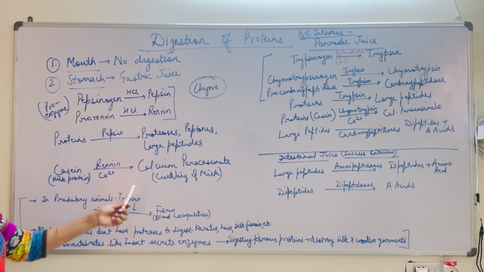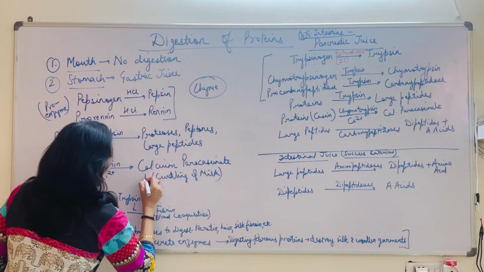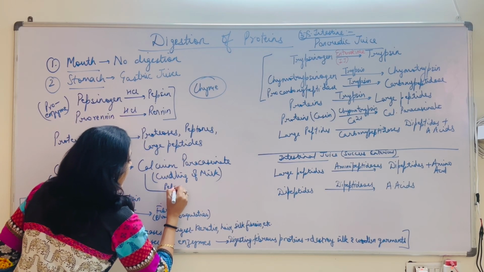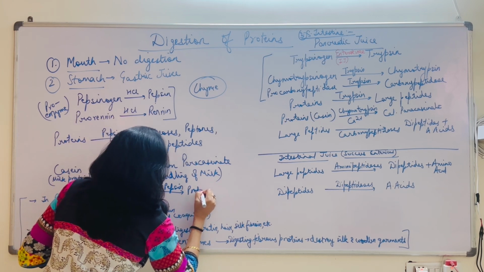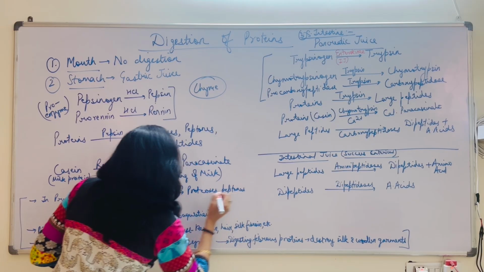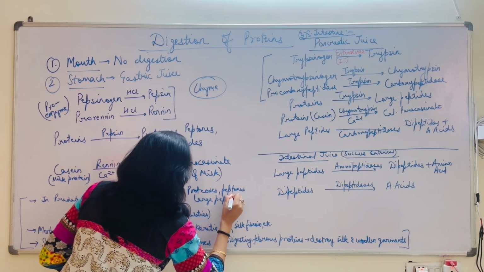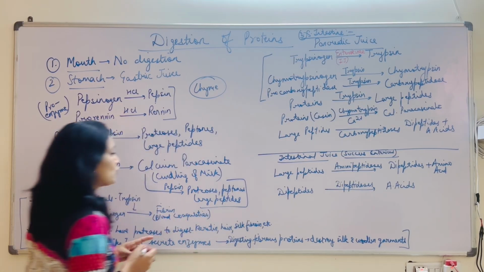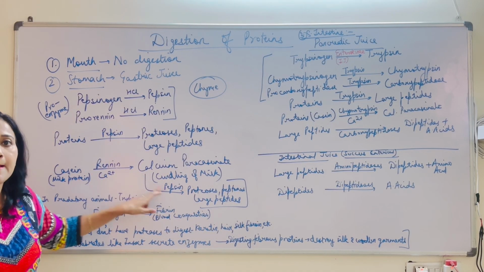Further, the calcium paracaseinate is acted upon by pepsin, and it is further changed into proteoses and peptones and then the large peptides. So calcium paracaseinate is converted into smaller parts of the proteins by the further action of pepsin.